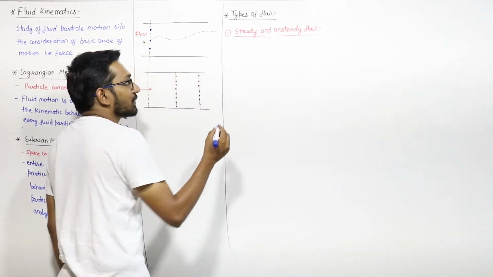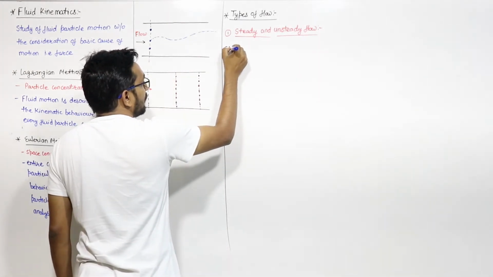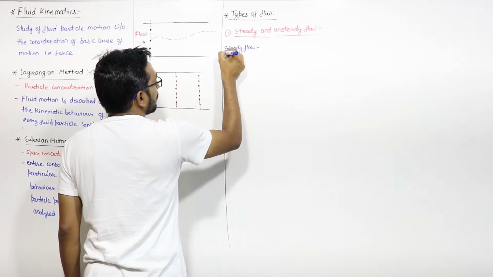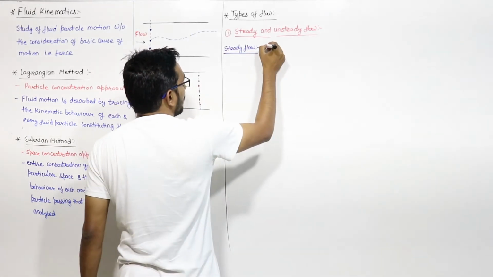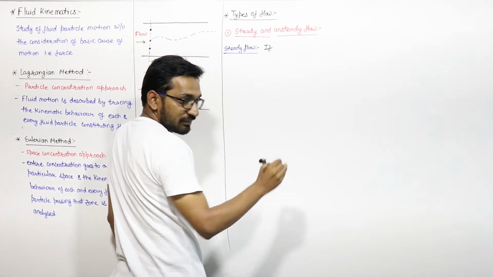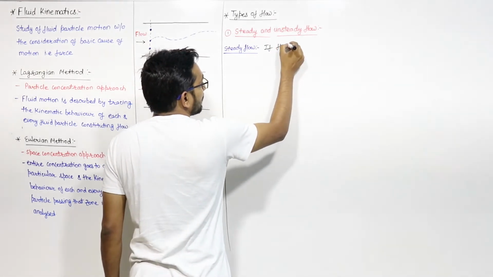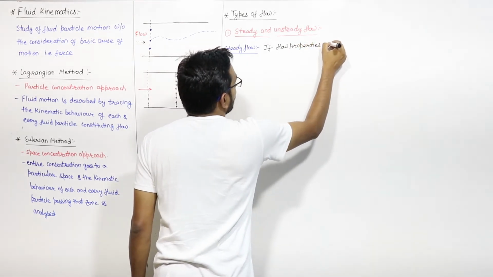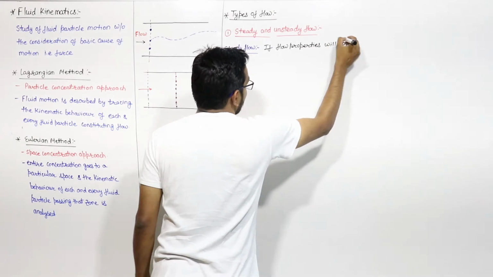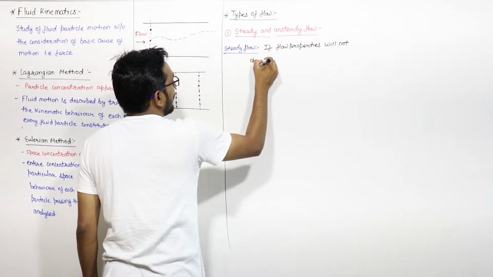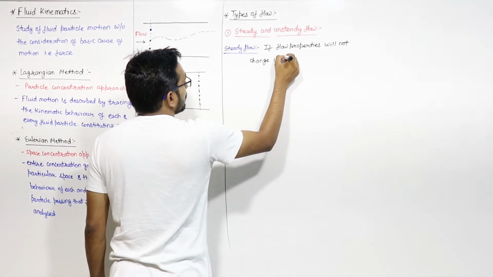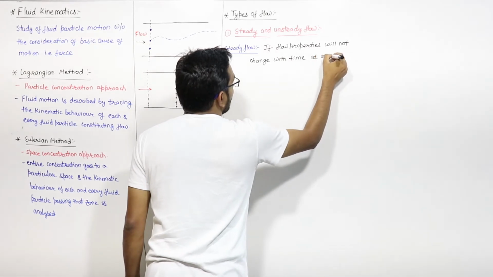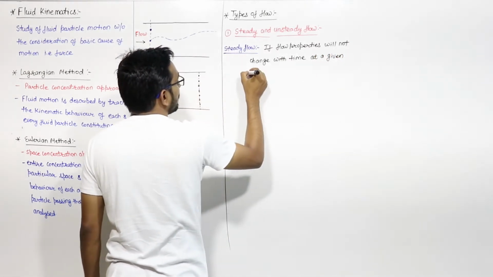I am writing, steady flow is, we will say, if the flow properties will not change with time at a given section. This is important. At a given section.